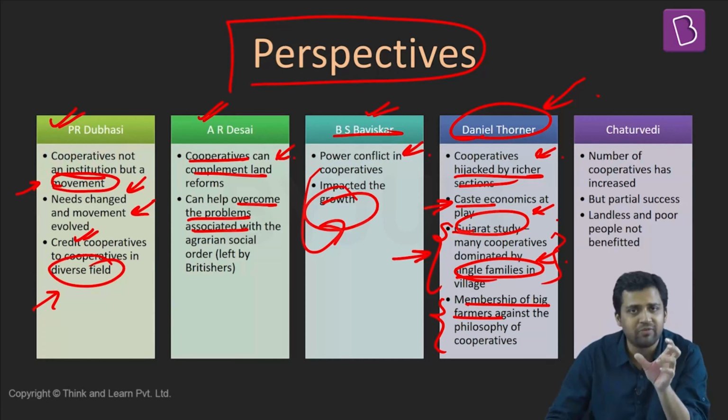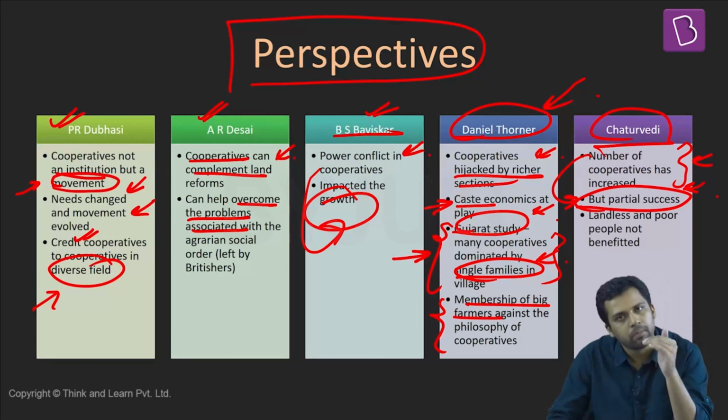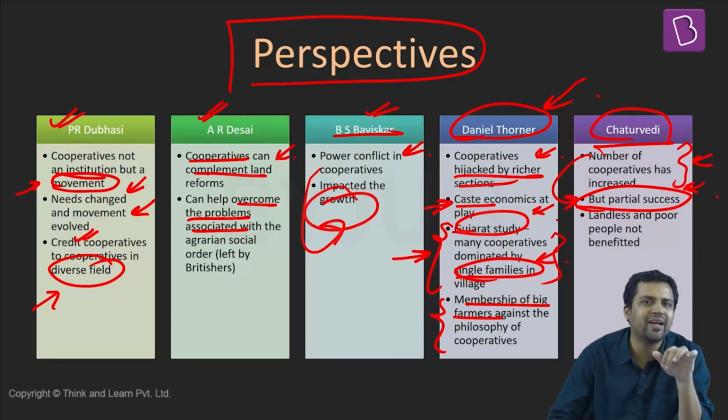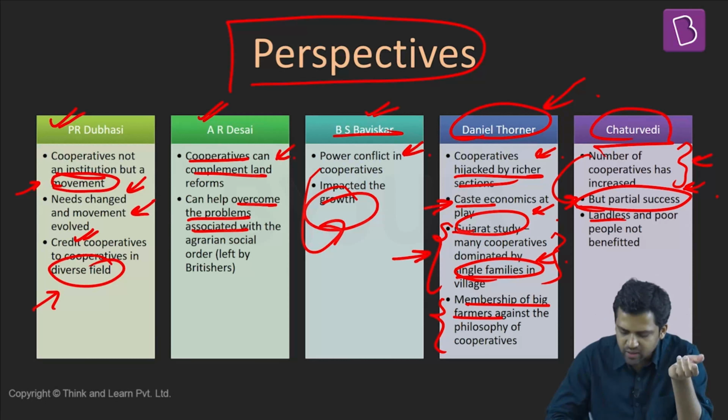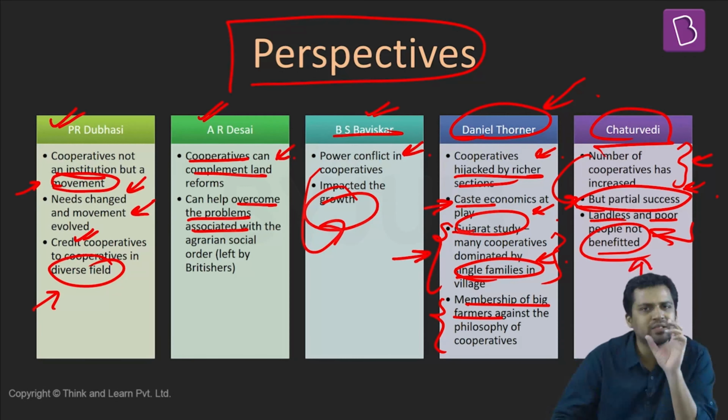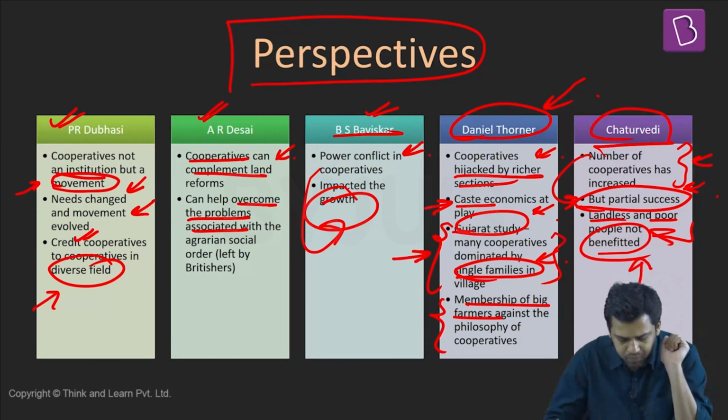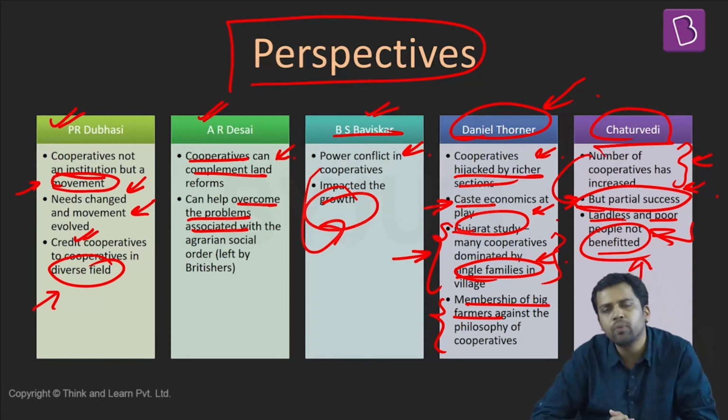Chaturvedi says that the number of cooperatives has definitely increased, but numbers tell you only a part of the story. Numbers have increased, but if you look at the entire cooperative sector, there has been only partial success. The landless, the poor, are the people who have not benefited. It is only the richer sections of society who have got the benefit. So these are all the different perspectives related to cooperatives.